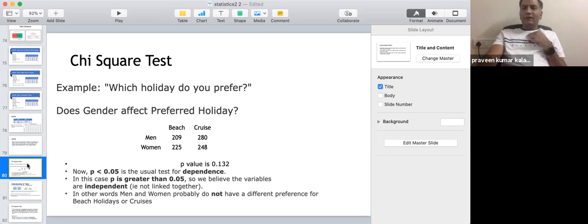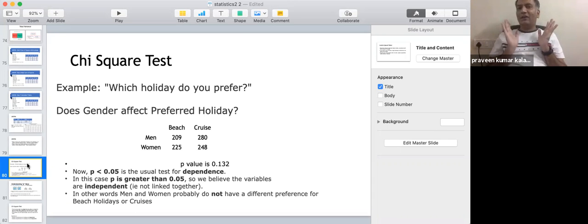So Pearson correlation is a parametric test. You have quantitative data and you are finding out the correlation between two variables. So you are saying how much they are related. You are even telling how much both variables are related. In case of correlation, you are not only telling whether they are related or not. Here what I am finding out is whether gender has a link with holiday choice or not.